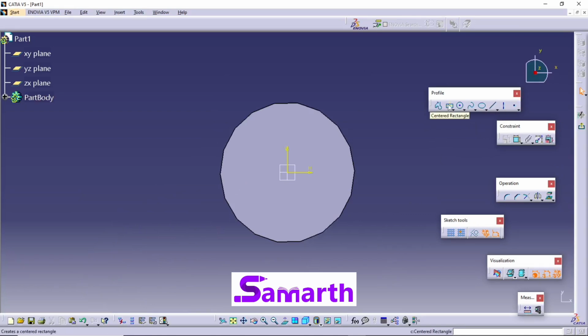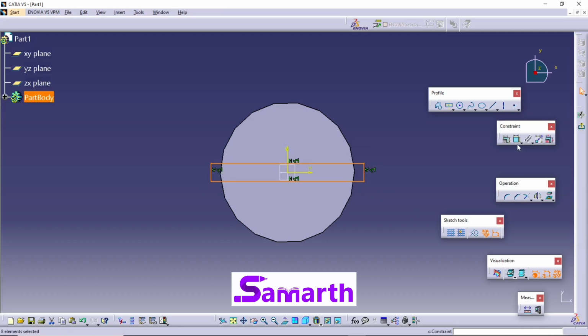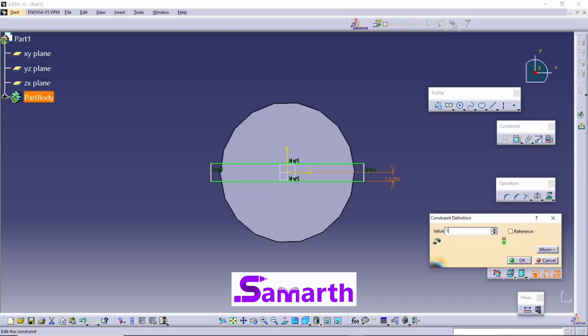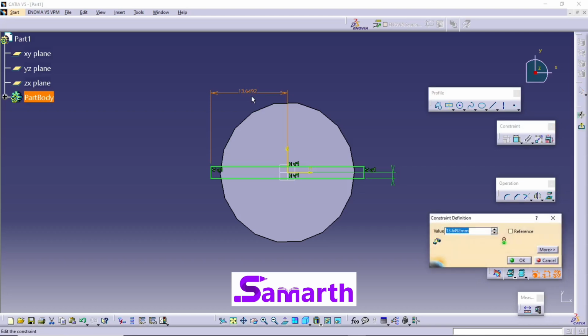Select the centered rectangle. Click here, drag, and click somewhere. Click on constraint. Select this horizontal line and select this horizontal line. Double click on this, and this value is 1. Again, select the constraint, select this vertical axis, and select this vertical line. Double click on this, and this value is 24 by 2. Press enter.